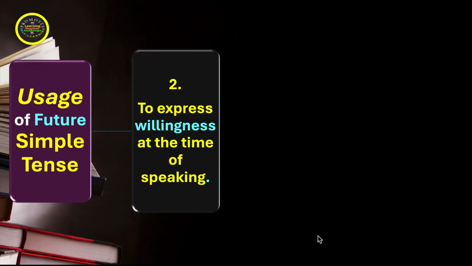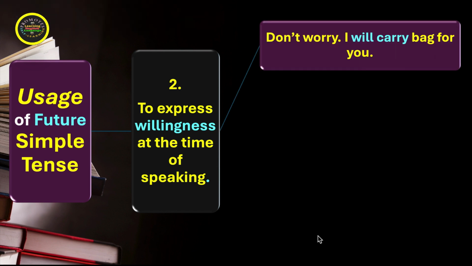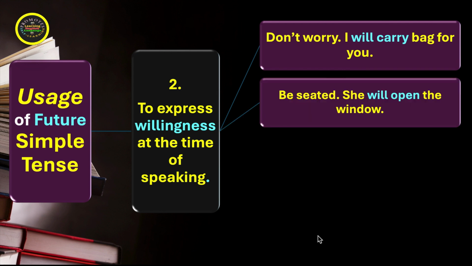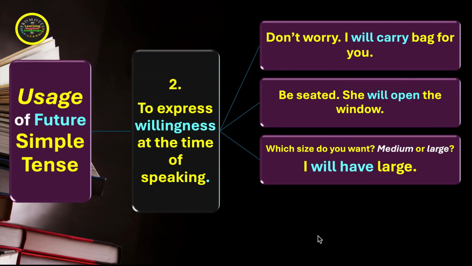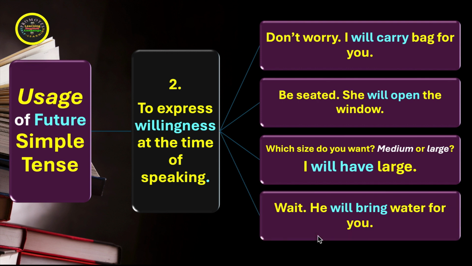We have the usage of future simple tense, and the second point is to express willingness at the time of speaking. Let's see the examples. Don't worry, I will carry the bag for you. Be seated, she will open the window. Which size do you want, medium or large? I will have large. Wait, he will bring water for you. What we notice here is that the structure is in the future simple tense, but the meaning is reflected at the time of speaking, at the present moment.